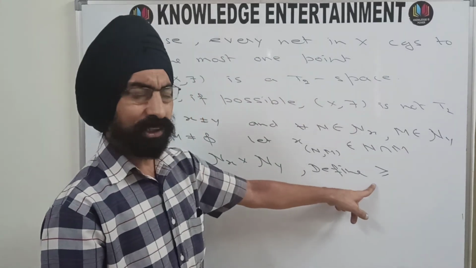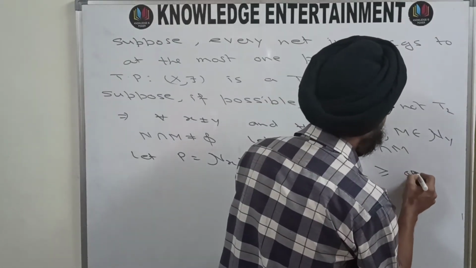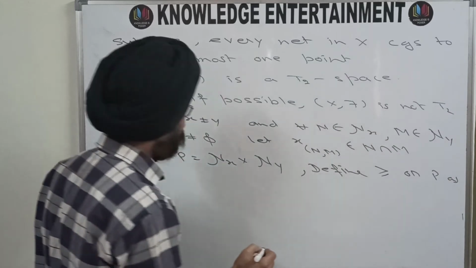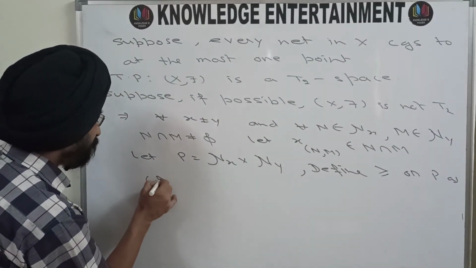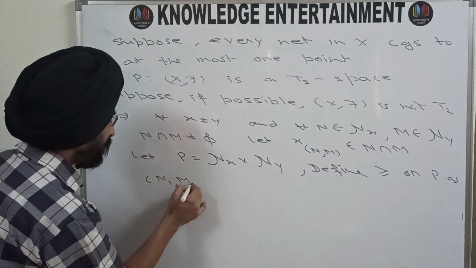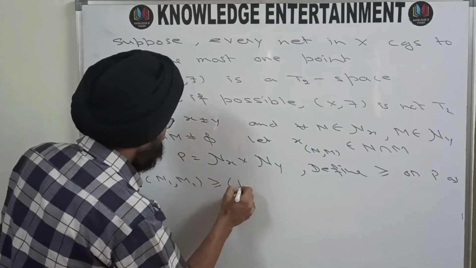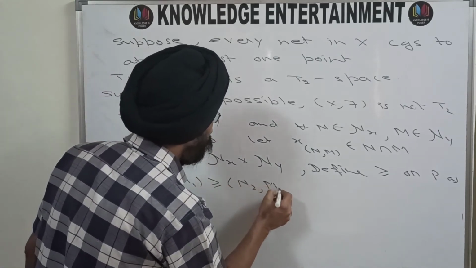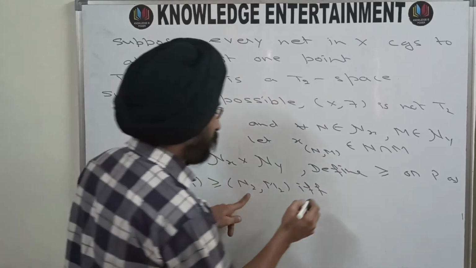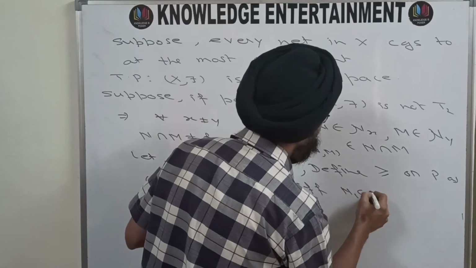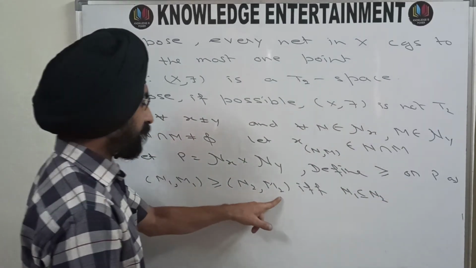this binary relation on P as follows: (N1, M1) follows (N2, M2) if and only if N1 is a subset of N2 and M1 is a subset of M2.